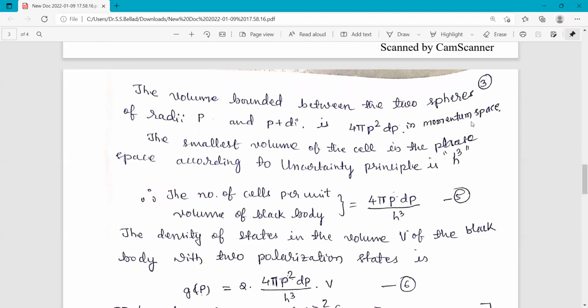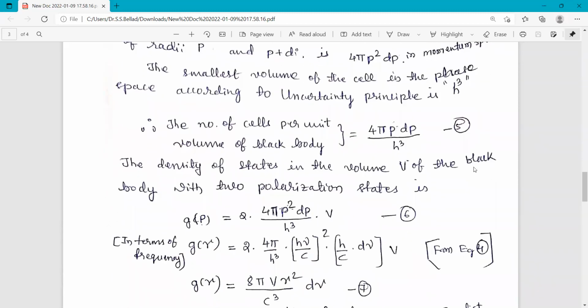Then the smallest volume of a cell in the phase space, according to the uncertainty principle, is h cubed. We showed this while studying phase space.